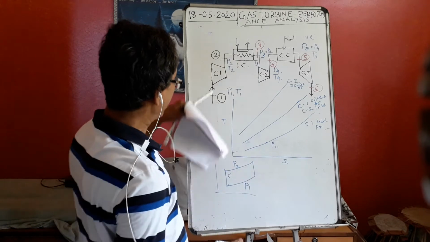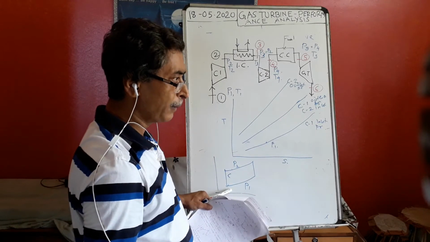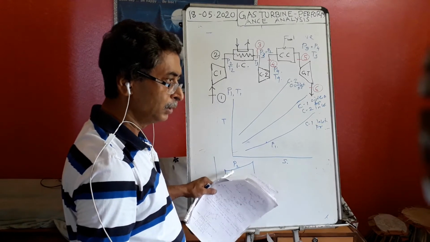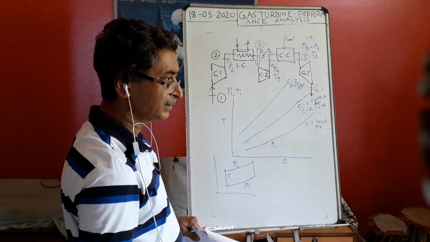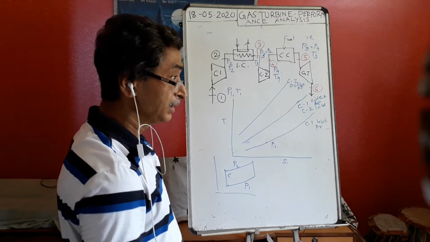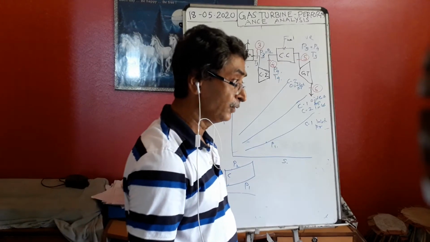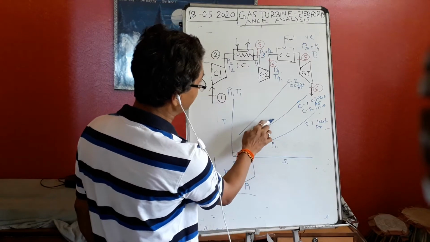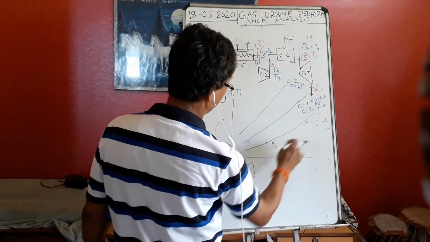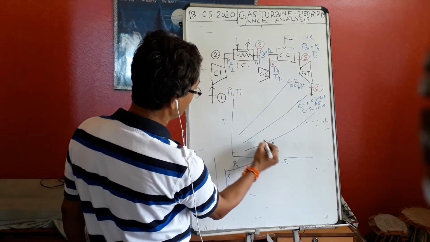That means if there is one compressor, how many pressures? 2, one inlet and one outlet. If there are 2 compressors, how many pressures? 3. If there are 3 compressors, how many pressure lines? 4, because one will increase. So that's why we are using 2 compressors, and there will be 3 pressure lines. So first was here P1.